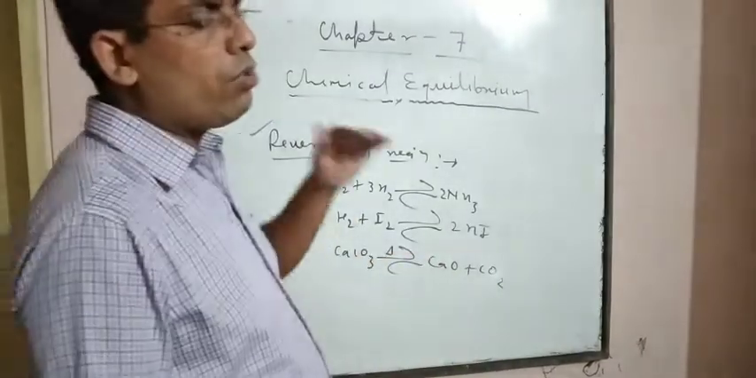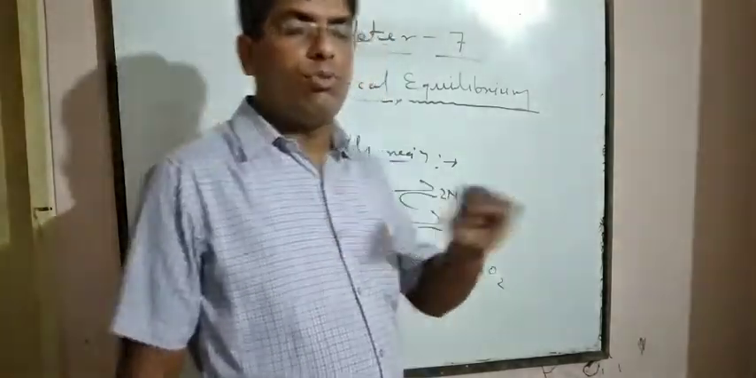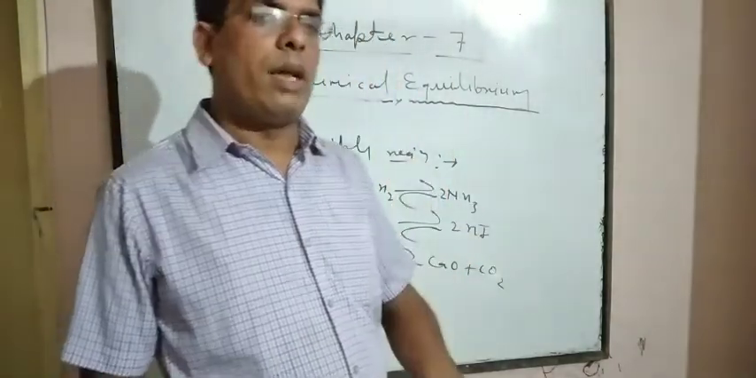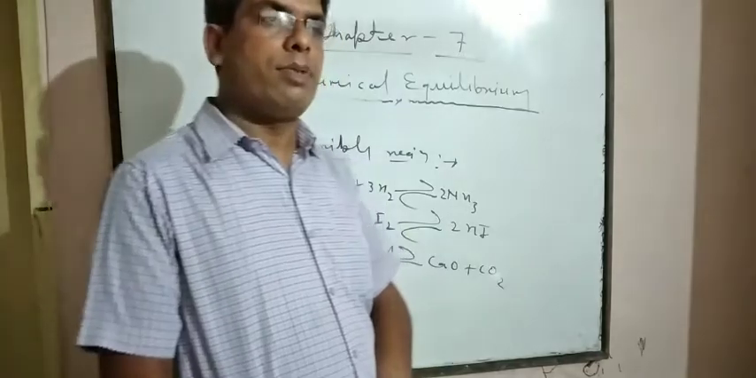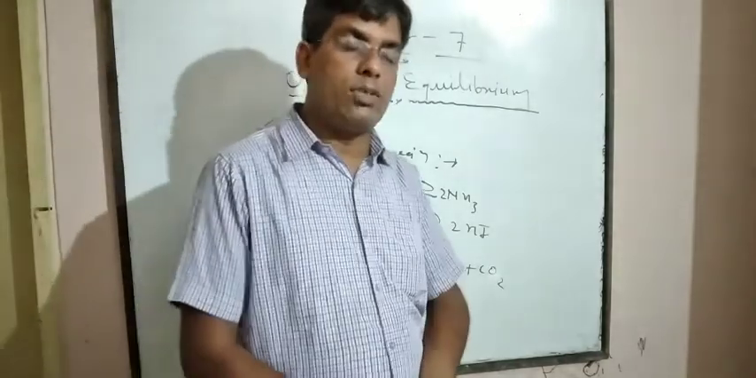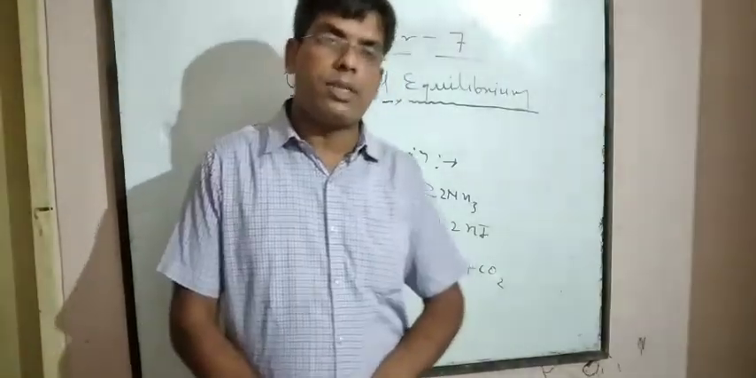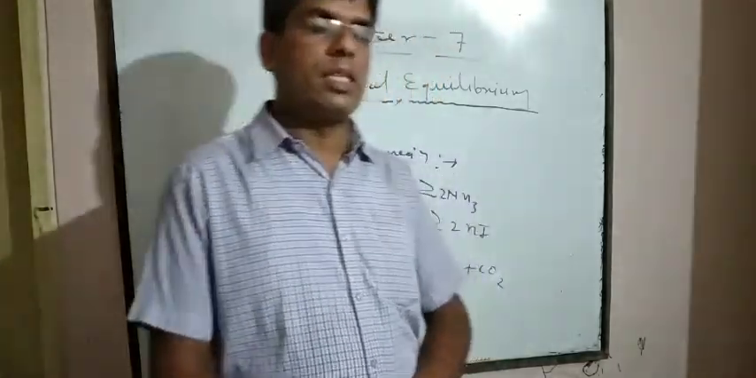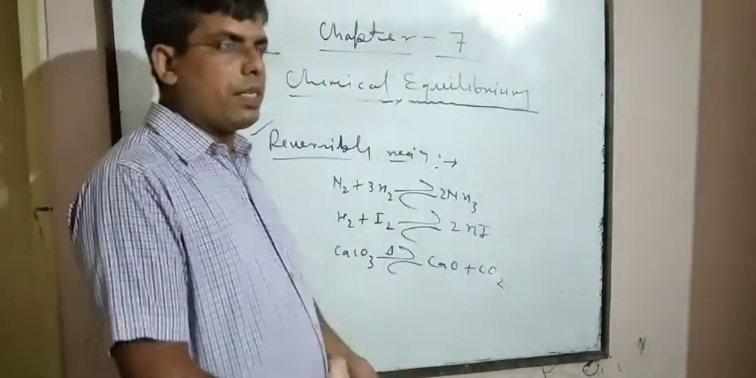Irreversible reactions are those types of reactions which do not proceed in both directions, meaning reactions which proceed in only one direction are known as irreversible reactions. That is known as an irreversible reaction.